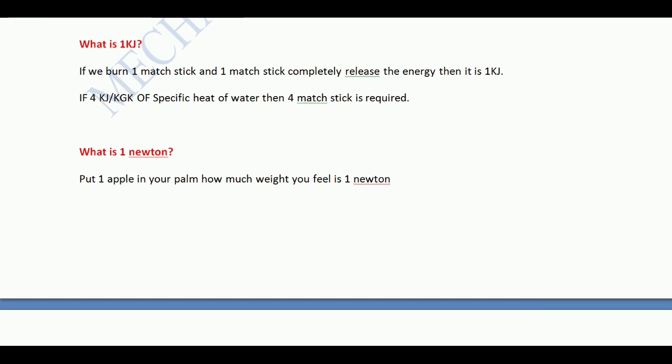Likewise, for every statement whatever our scientists gave, there is a basis. They never gave anything just like that, as simple. It's a joule, it's a meter. For meter also, you know that there is a pole in France, and that distance is the meter, which is taken everywhere to be 1 meter. Likewise, what is 1 newton? If you put an apple in your palm and feel how much weight it has, that is 1 newton. I hope you understand what is 1 kilojoule and what is 1 newton. I have given this for basic understanding only.